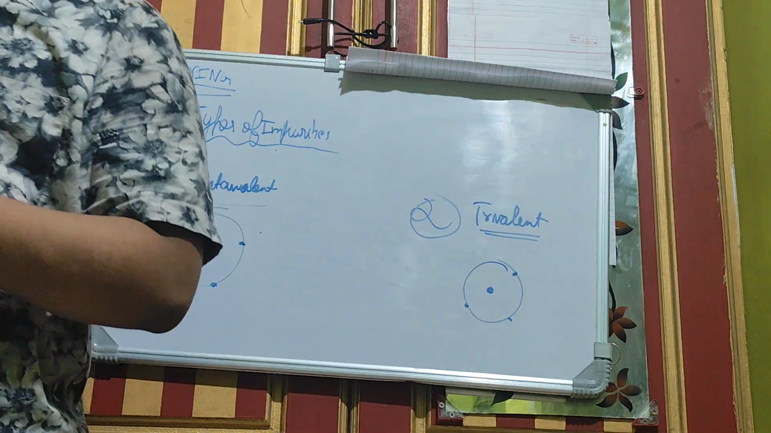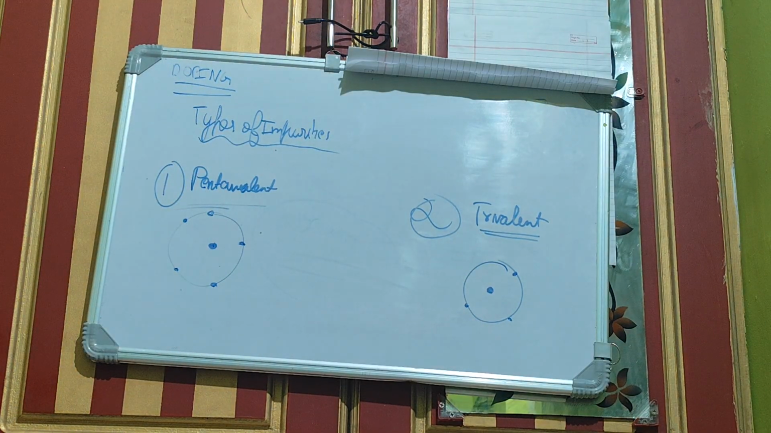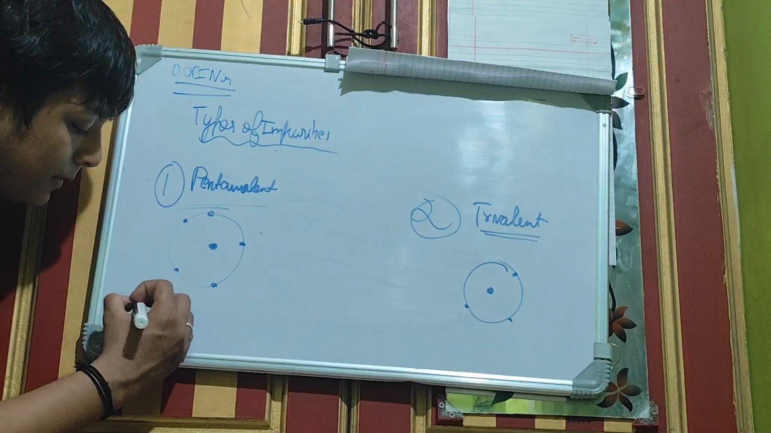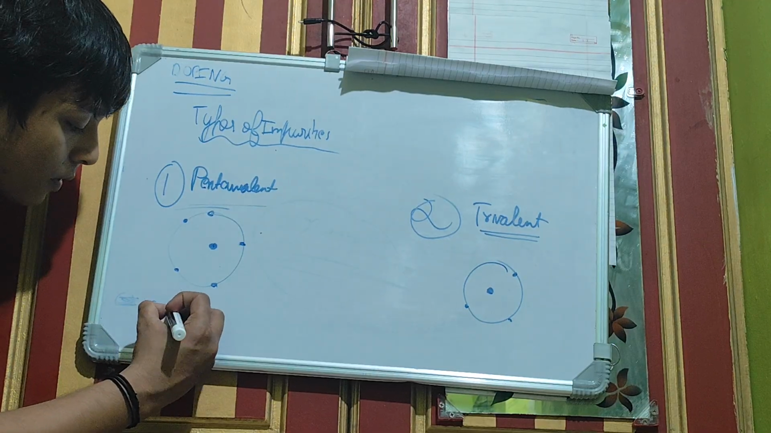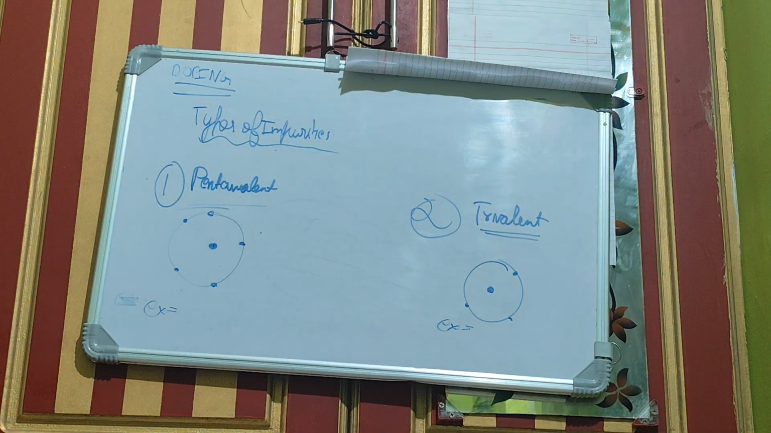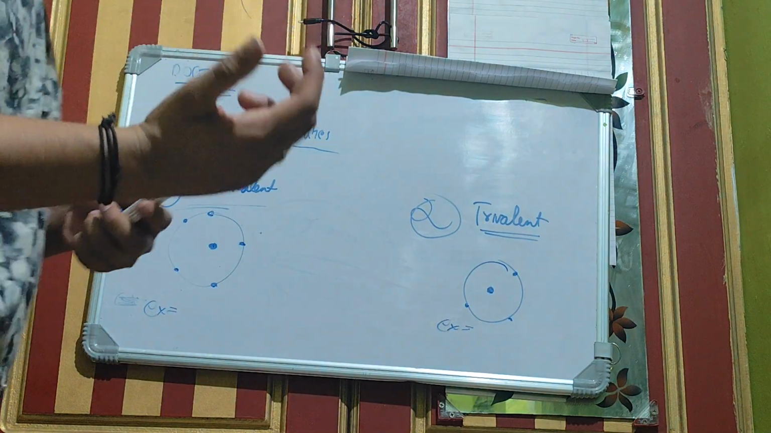Now, the next thing you have to learn is the examples of pentavalent and trivalent impurities. So for this I have already created a really good idea.